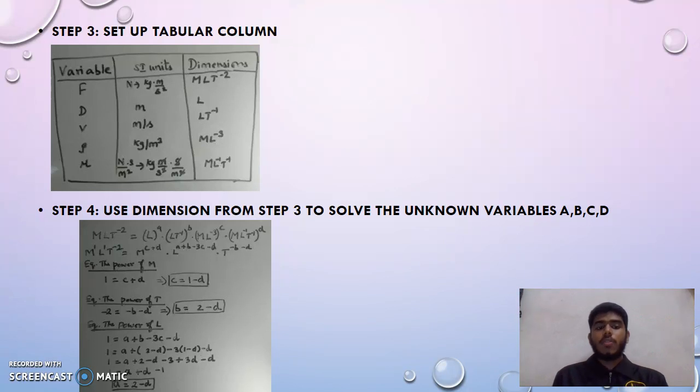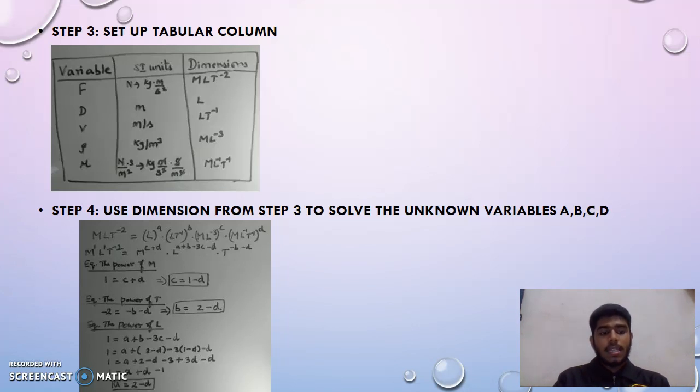And moving on to step 4, use dimensions from step 3 to solve the unknown variables a, b, c, d. So you're actually doing a simultaneous equation here. So you can see that F is MLT⁻², L to the power a, LT⁻¹ to the power b, ML⁻³ to the power c, and ML⁻¹T⁻¹ to the power d. So when we open up the brackets, we end up getting a simpler equation. After that, since we have a left side and right side with the same base and only the index different, we can do the simultaneous equations in the index to find the values of a, b, c, d.